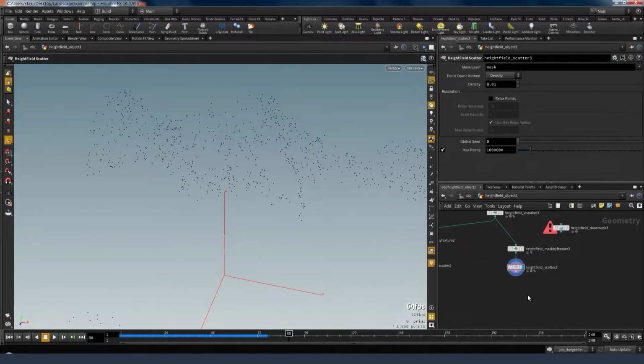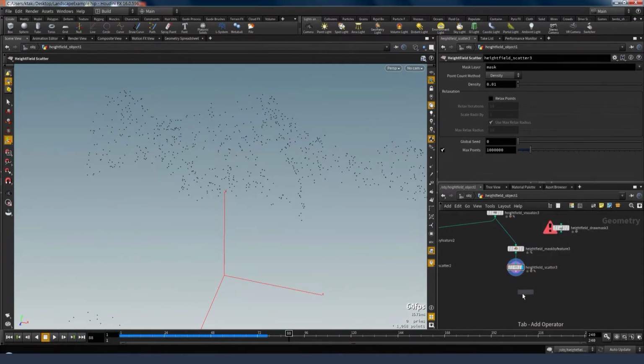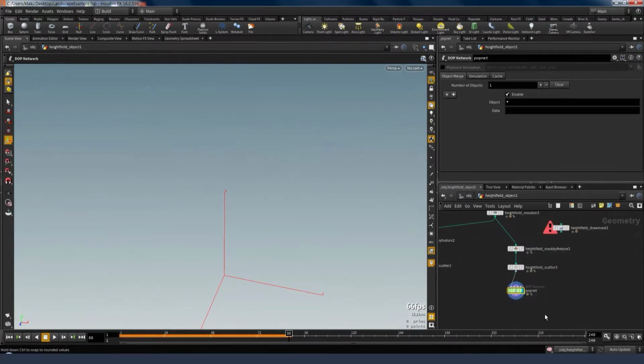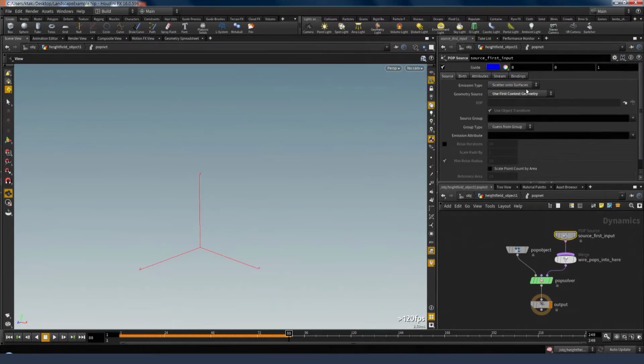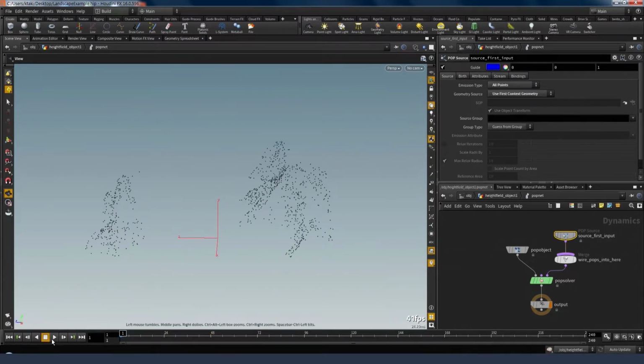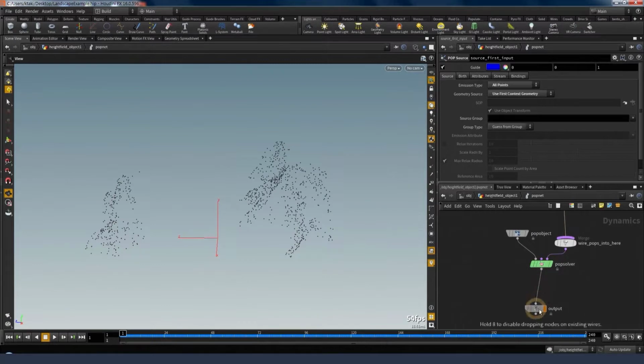Now we want to turn this into a simulation. So let's go ahead and add a POP network. Basically now we have this little network and we have an input for points. So this is just going to be a simple point simulation. If I just hit play now, is anything interesting going to happen? The points are just sitting there because our simulation isn't doing anything.